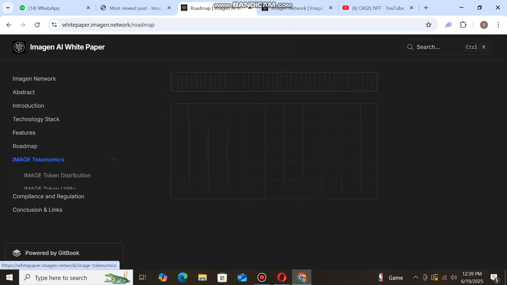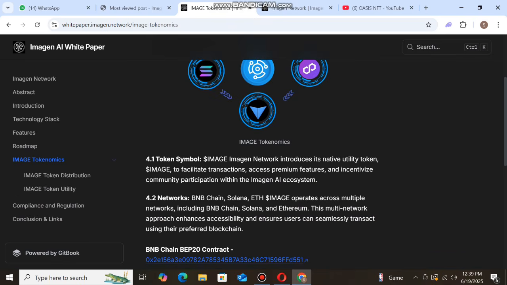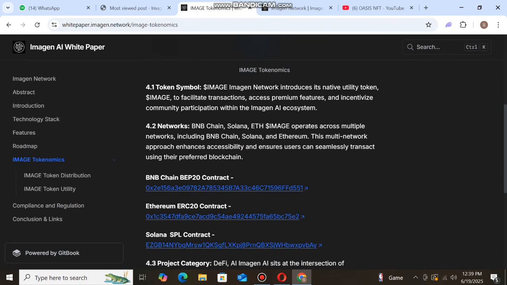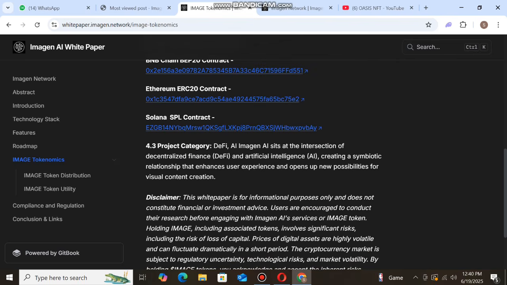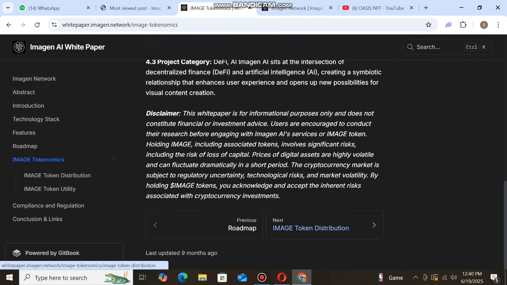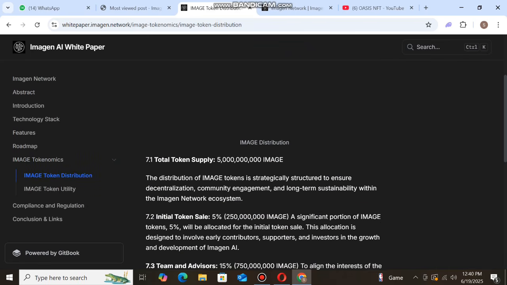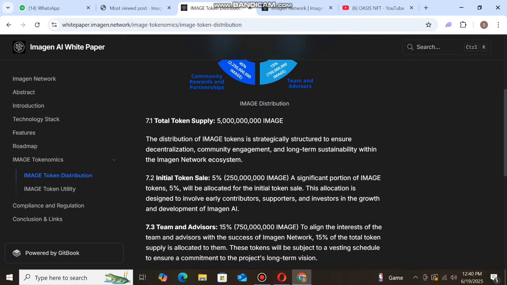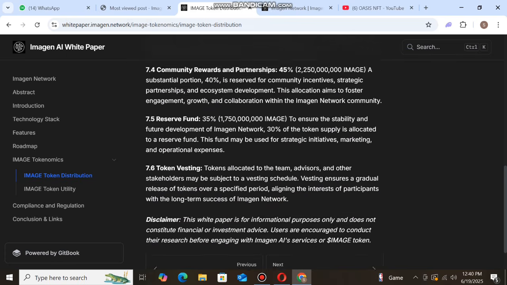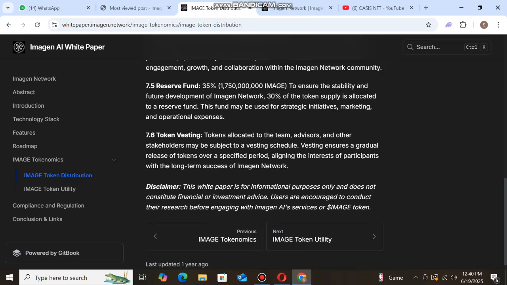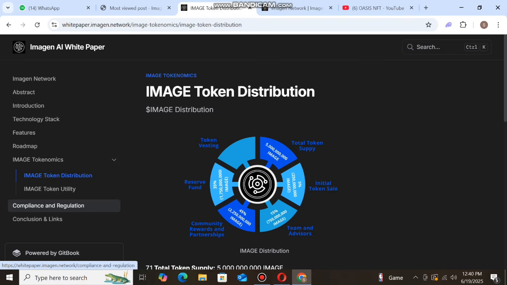Next, you can see the tokenomics. You can see the token symbol and networks: BNB Chain, Ethereum, Solana, with the BEP20 contract address, ERC20 contract address, and Solana contract address. You can see the project category and disclaimer detail. Next, you can see the Amazon token distribution. You can read the total token supply: initial token sale 5%, team and advisors 15%, community rewards and partnerships 45%, reserve fund 35%, then token vesting, token utility, and compliance and regulation.